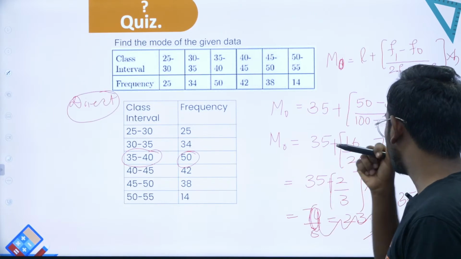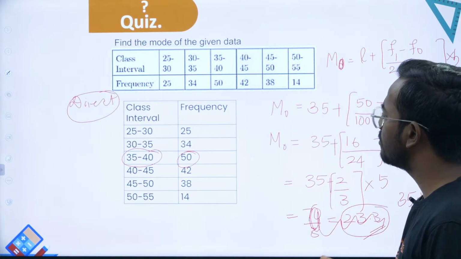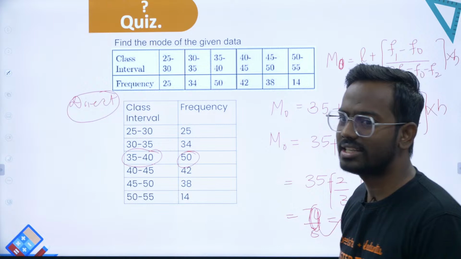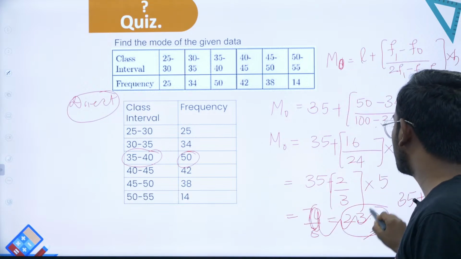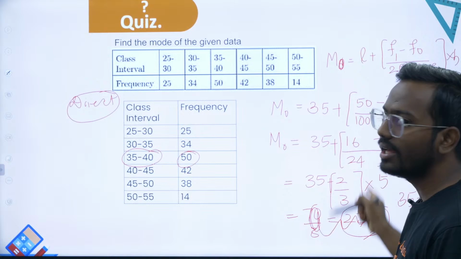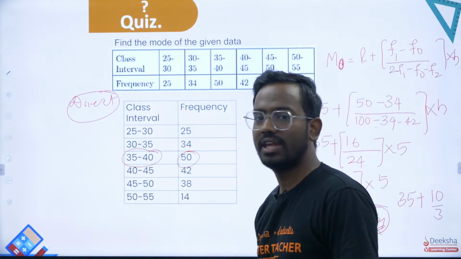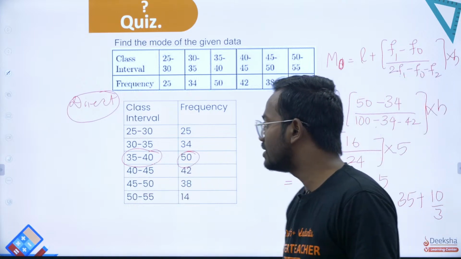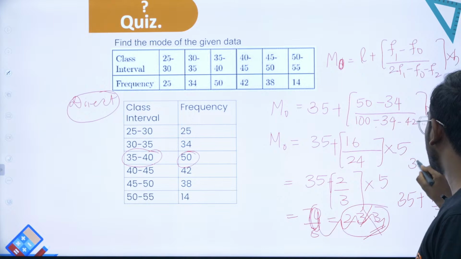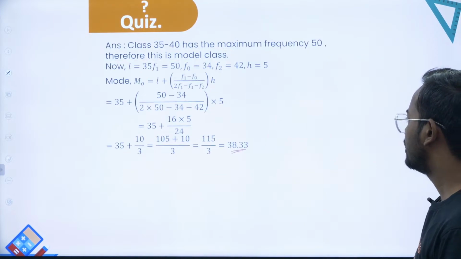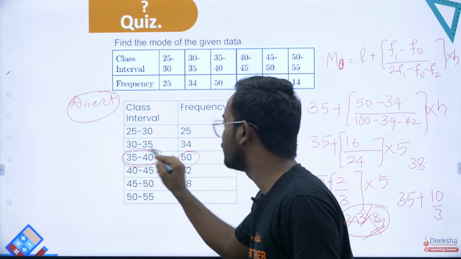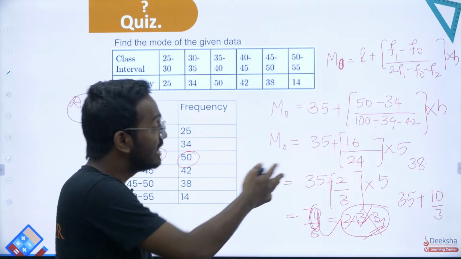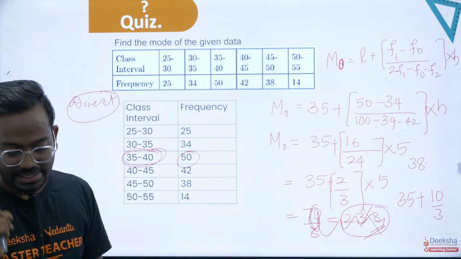See, always remember, whatever answer you get, see, I got 23. Sir, how come? My modal class is 35 to 40, and you've got 23. That itself is not in the class interval. You should have observed this, no? So clearly this is not possible. Whenever you are getting mode, median or mean, whichever class you have taken, the answer that you get should lie within it. What is the answer? 38.33. Clearly that lies in this interval. So you will have to rectify me if I go wrong somewhere in the calculations. So make sure that you are attentive, right?